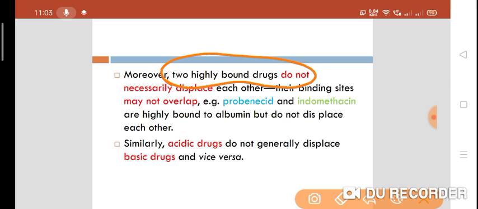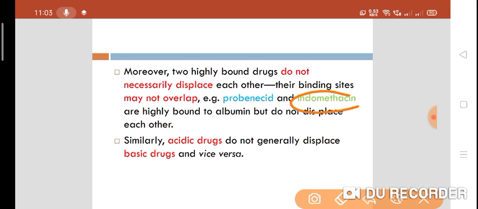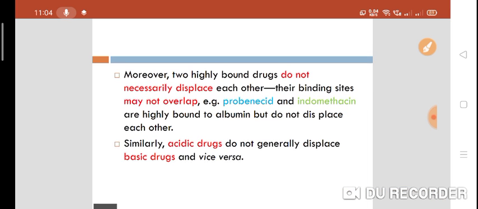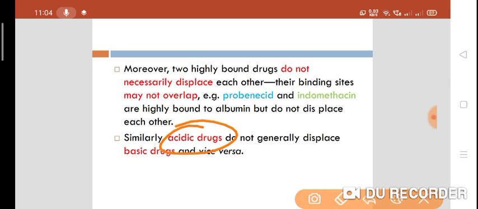It is not a thumb rule that one drug will displace another drug. For example, probenecid and indomethacin. These are highly plasma protein bound drugs, but they do not displace each other. Why? Because binding sites may not overlap, meaning they are not competing for the same binding sites. Similarly, acidic drugs generally do not displace the basic drugs and vice versa.